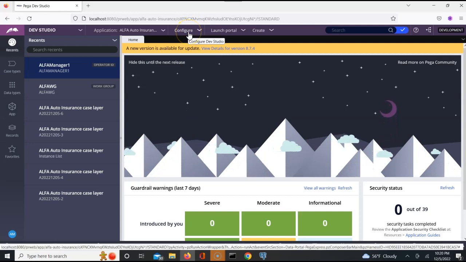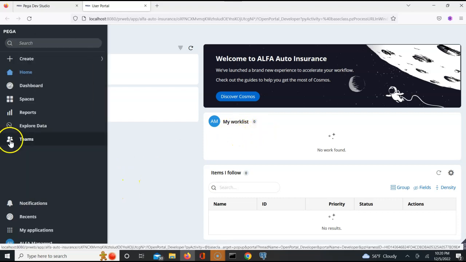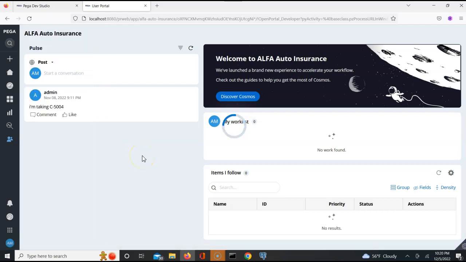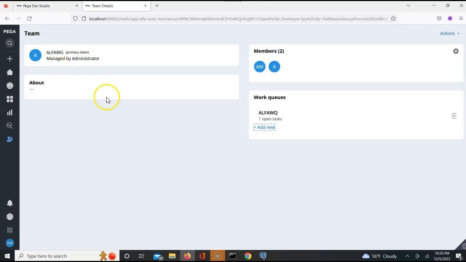Now I am in alpha manager 1, user portal. Perfect. I came to the user portal. I see the work list. Let me click on teams and see if there is a work list which is popping, a work basket which is popping up here. See, when I click on that work basket, I'm able to access the work queue. Yes or no? And yes.